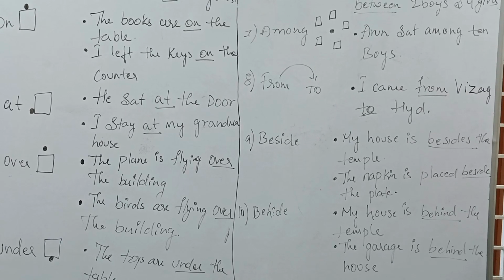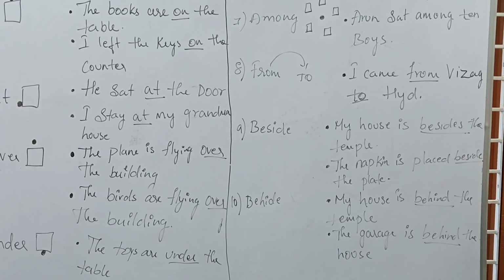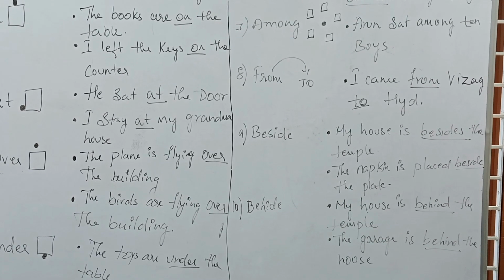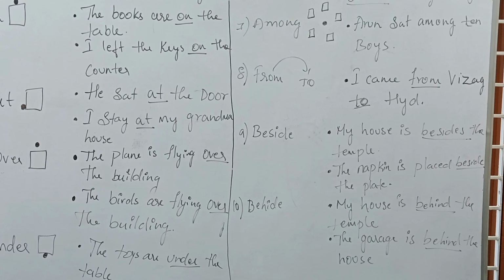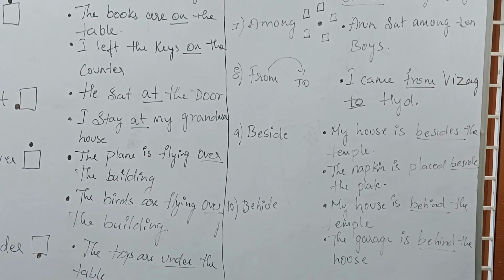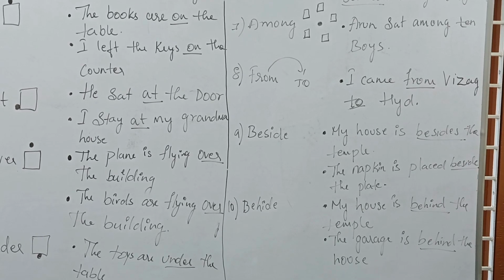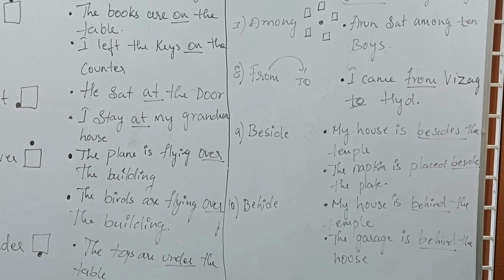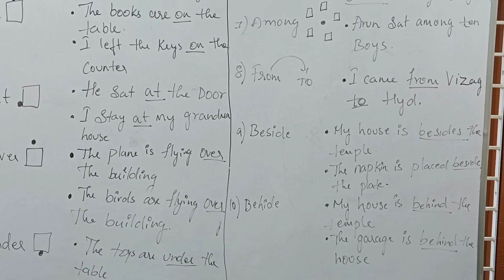The next preposition is beside. Beside means the side of something. Example, my house is beside the temple, meaning my house is just next to the temple. The next example is the napkin is placed beside the plate, meaning the napkin is placed next to the plate. So when any object is next to something, then we call it beside.